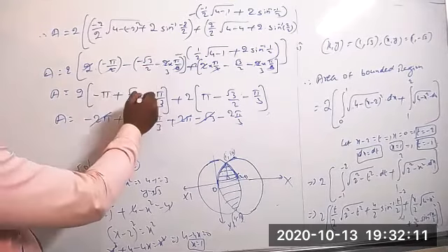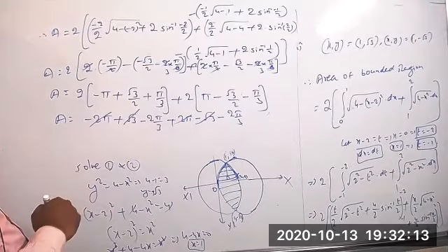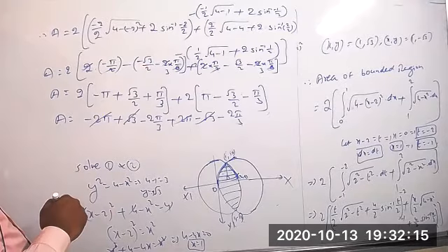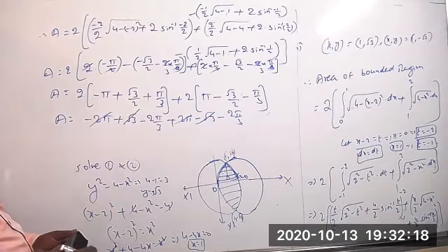And minus into minus equal to, this also gets plus. Yes. Plus means it will get cancelled. Everything, 0 you are getting.